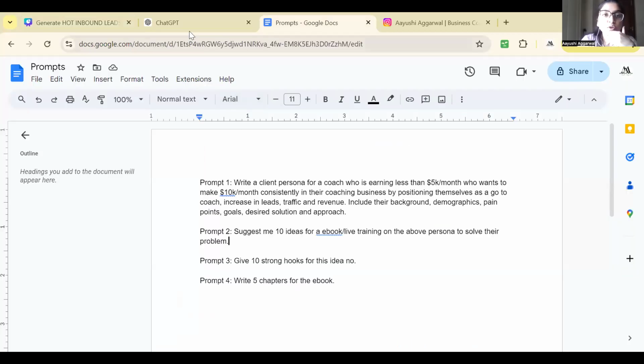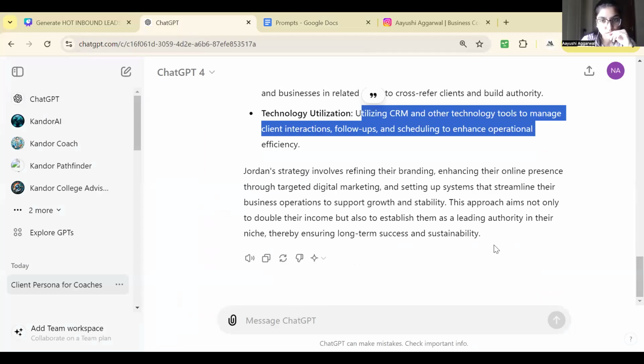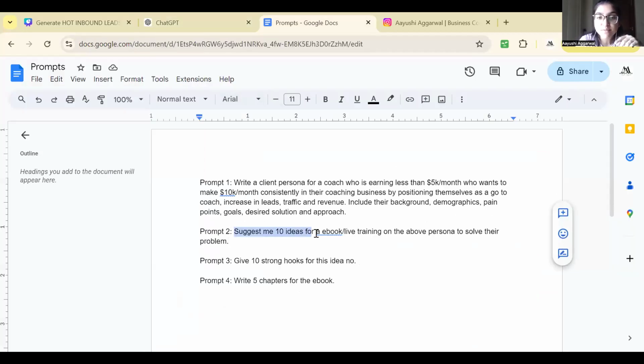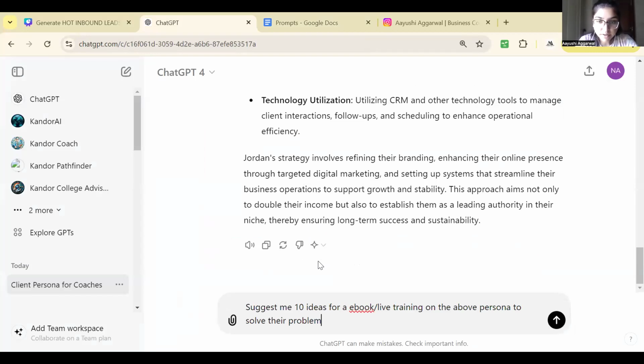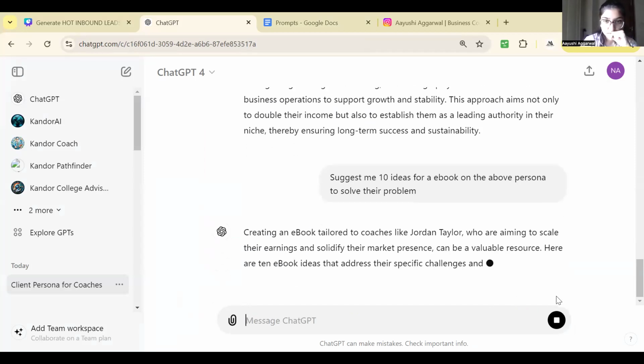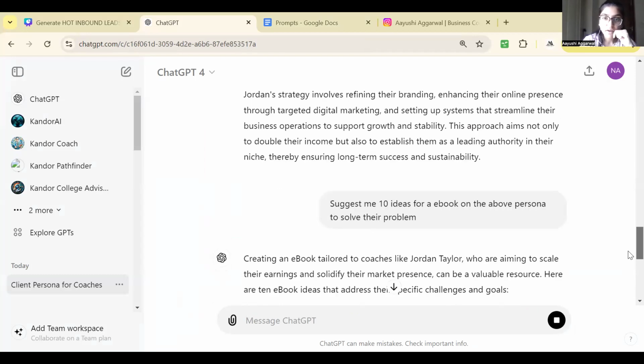Okay. Now you already know that ChatGPT has created a client persona for you. In the same chat, don't switch chats. In the same chat, give another prompt. Suggest me 10 ideas for an ebook on the above persona to solve their problem. Okay, we'll copy this and paste it here for an ebook. Now it has given me 10 ideas.